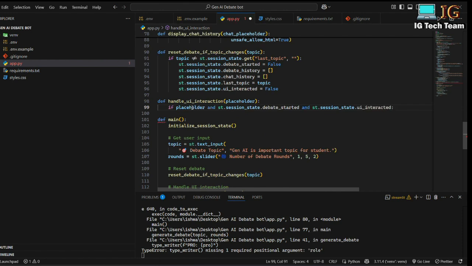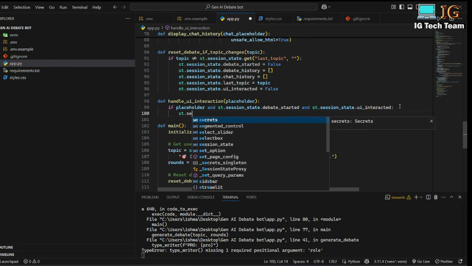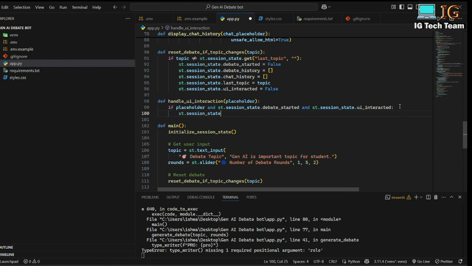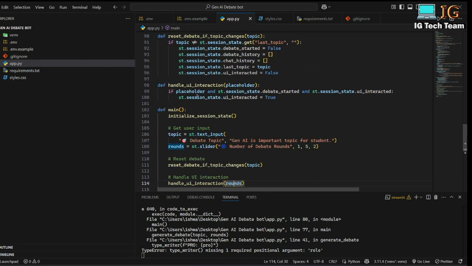If there is some value in this placeholder and if the debate has started and if UI is interacted, what I have to do is st.session_state.ui_interacted equals to true. Okay, that means handle UI interaction, I am passing rounds here. So if there is some value in this placeholder and if the debate has started and if I have interacted with the UI, then I will be setting this UI interacted equals to true. That means the UI has interacted.